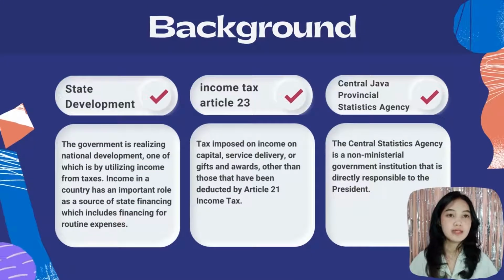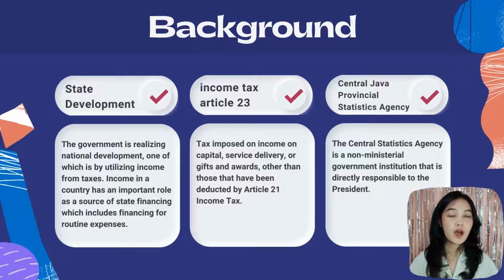The government realized national development, one of which is by utilizing income from taxes. Income in a country has an important role as a source of state financing, which includes financing for routine expenditures or financing for expenditures in the context of national development. The higher the state income figure, the more potential it will be to improve people's welfare. One of the largest sources of state revenue comes from the tax sector, because taxes are the largest source of state revenue.